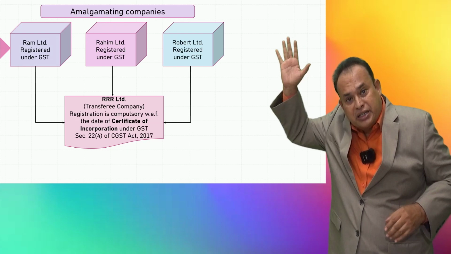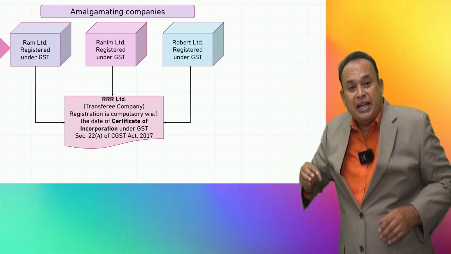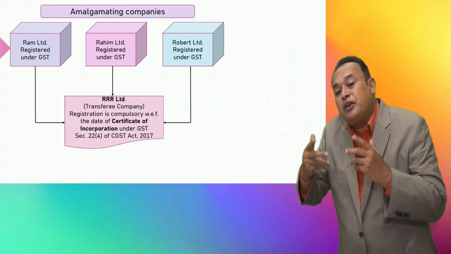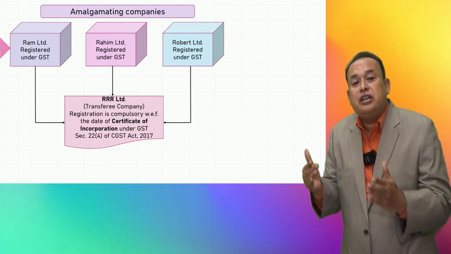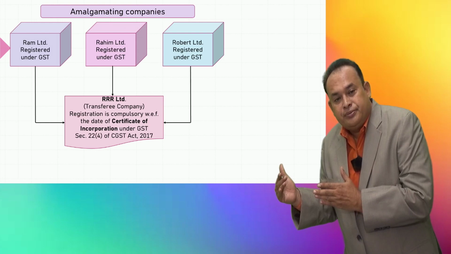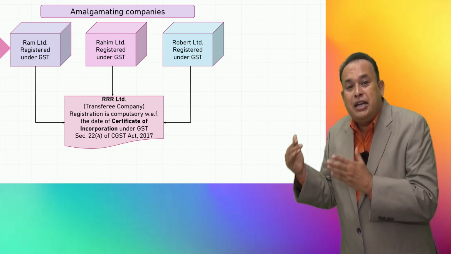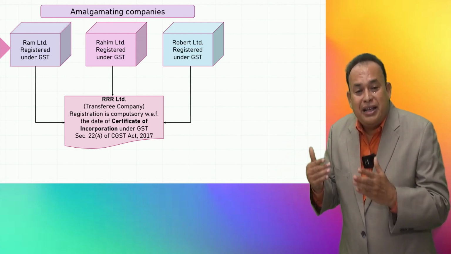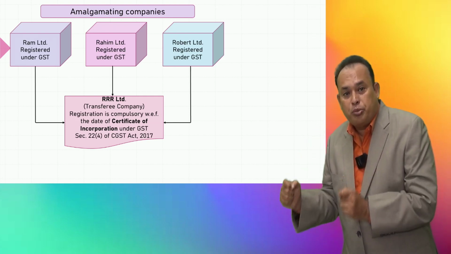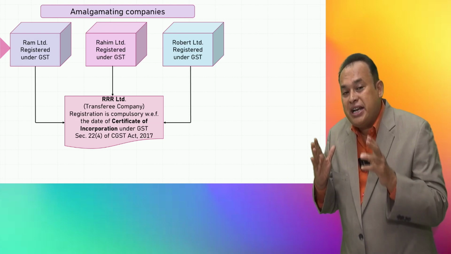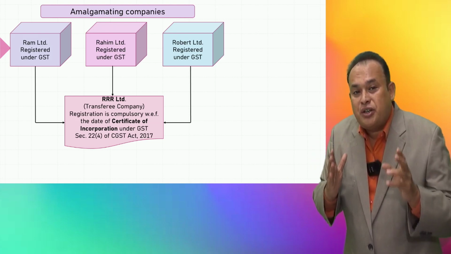The certificate of commencement of business will be issued after the certificate of incorporation. The liability to register arises within 30 days from the date of the certificate of incorporation, not from the date of the certificate of commencement of business.